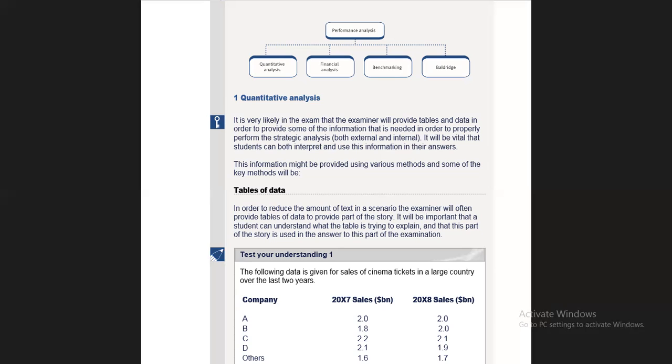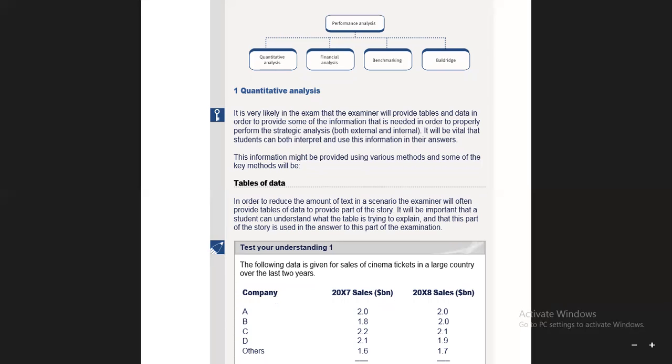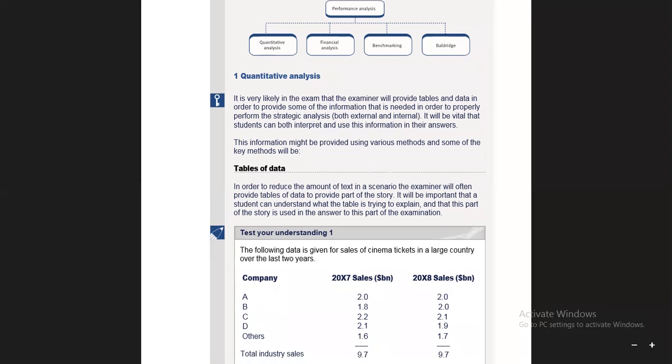Then financial analysis is where we apply certain formulas and then compare. Those formulas are basically the ratios: return on capital employed, gearing ratio, and so on. There are so many ratios, liquidity ratio, quick acid ratio. We already discussed this very deeply in reporting papers, but I am going to touch on it here also. So that was quantitative and financial, and the third is benchmarking.